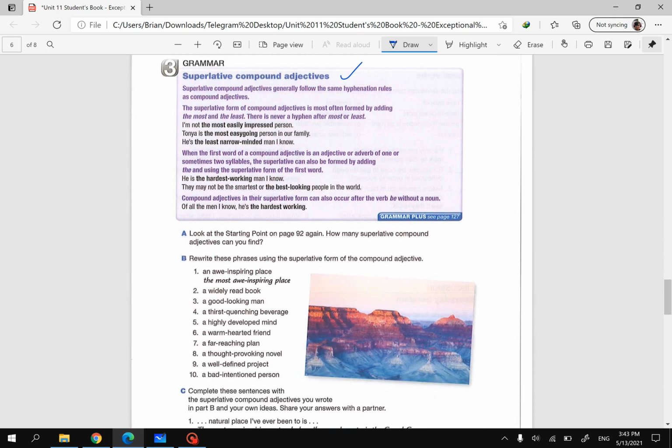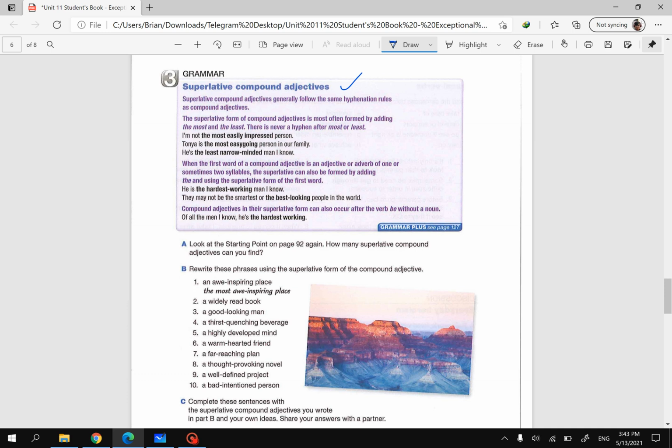So let's go through this grammar point. It's the superlative compound adjective. I believe you remember in adjectives, we have comparative and superlative forms. For comparative, we compare one thing to another, and for superlative, we compare one thing with the rest, with two or more others.